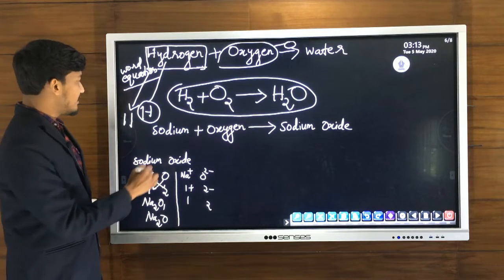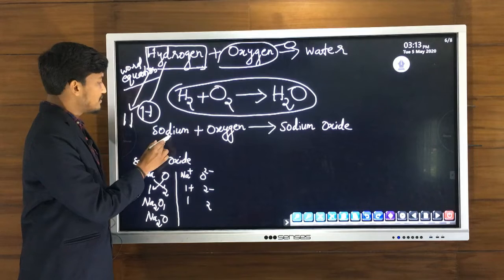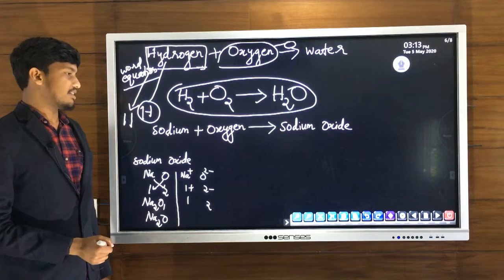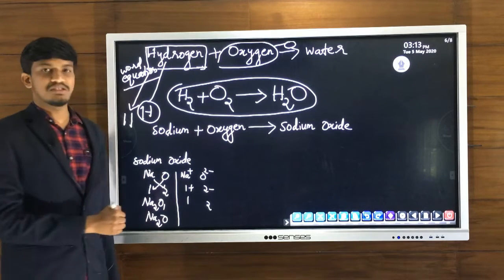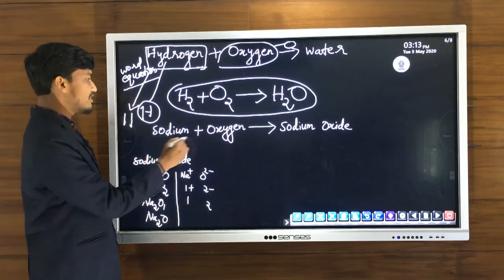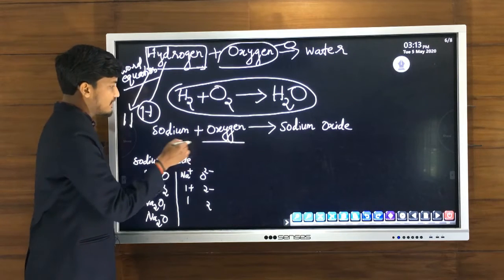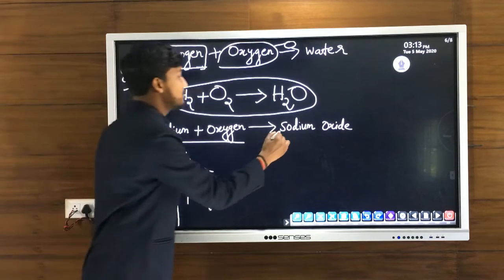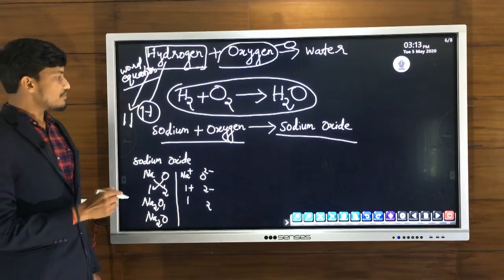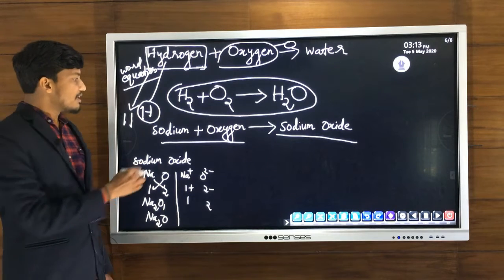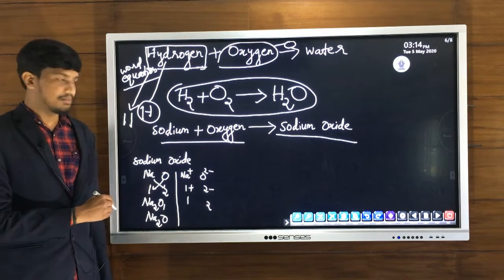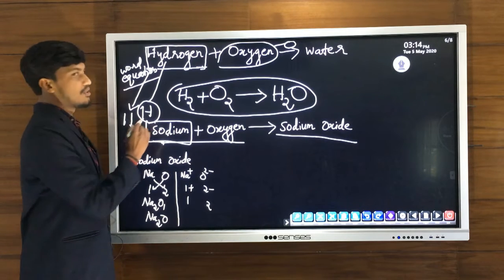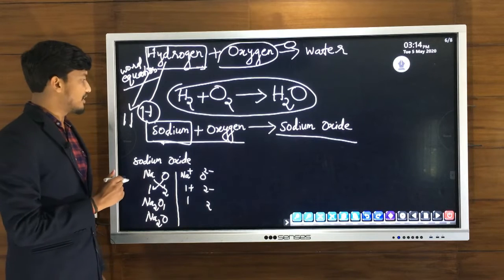Now one more example. The reaction is that sodium reacts with oxygen to form sodium oxide. I have written the word equation. Here two reactants, sodium and oxygen, will react and form one single product, sodium oxide. So now we can write its chemical equation by writing the chemical formula of reactants and products. The first reactant is sodium.